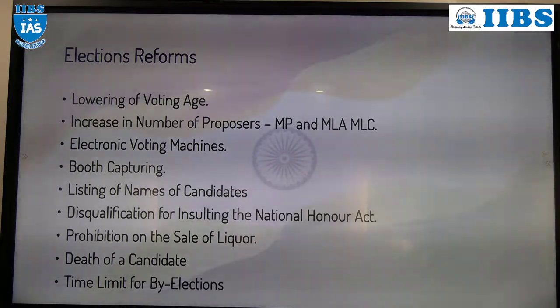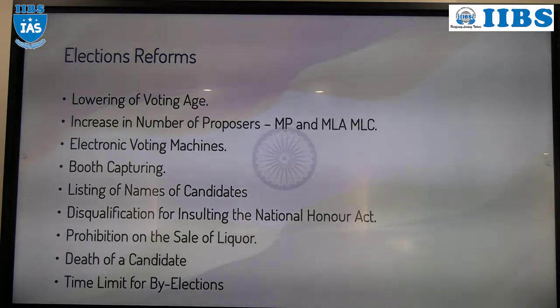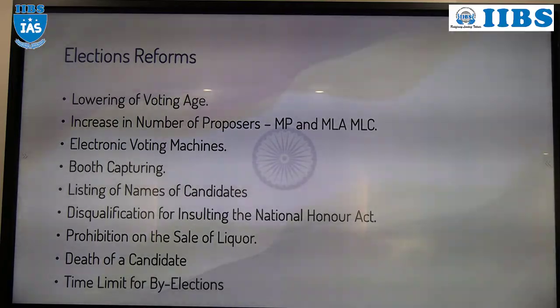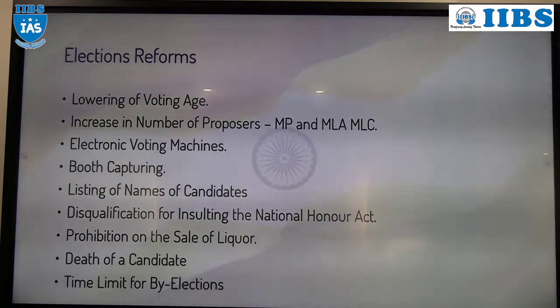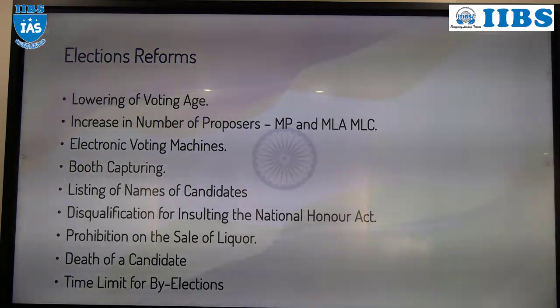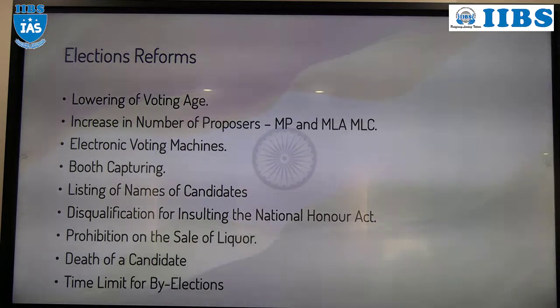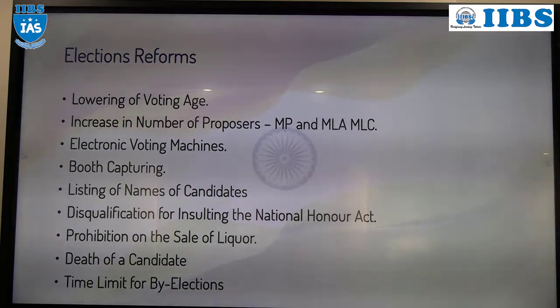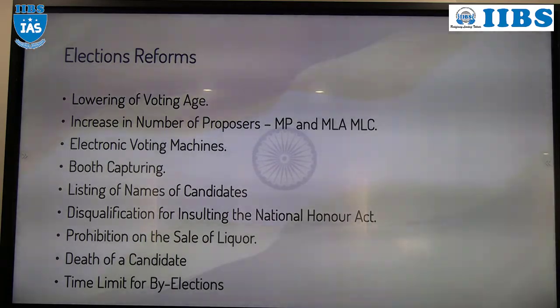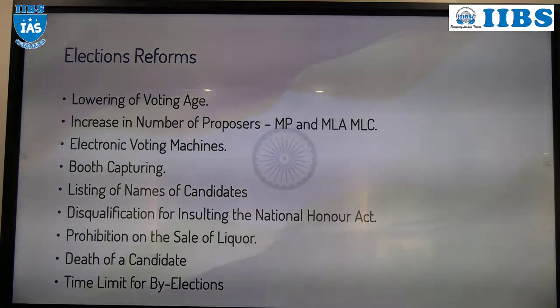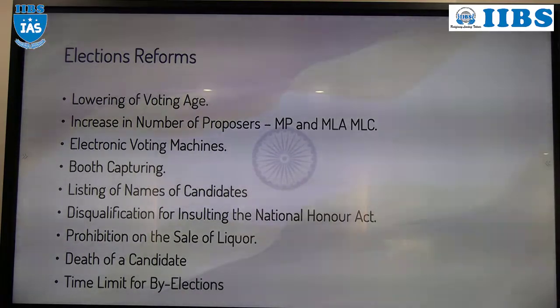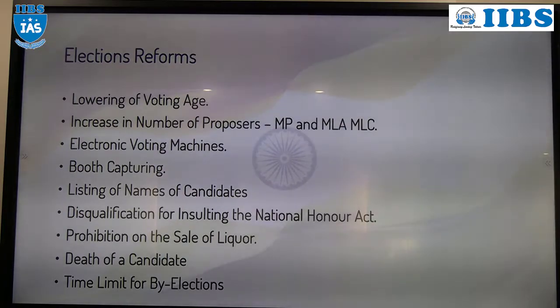At that time, what will happen? Before 1996, a fresh date, fresh nomination and fresh procedure was there. But after 1996, what happened? Even if the candidate who filed the nomination died before the election, the party will appoint another person on behalf of that candidate. The election will not be cancelled, the election will be continued.